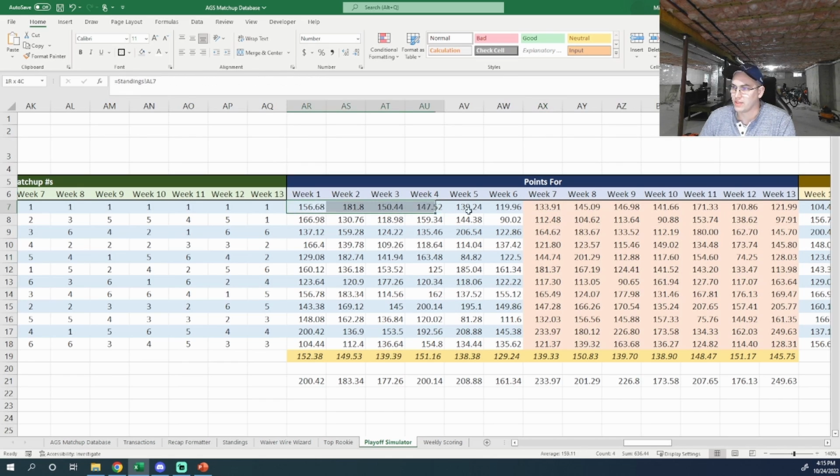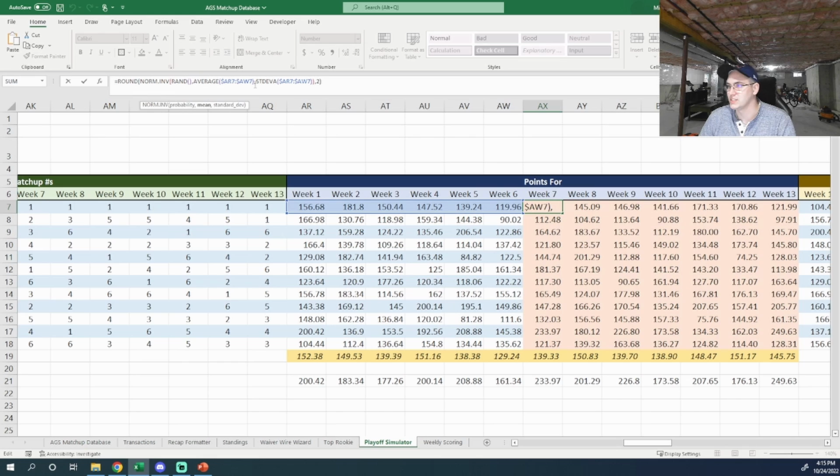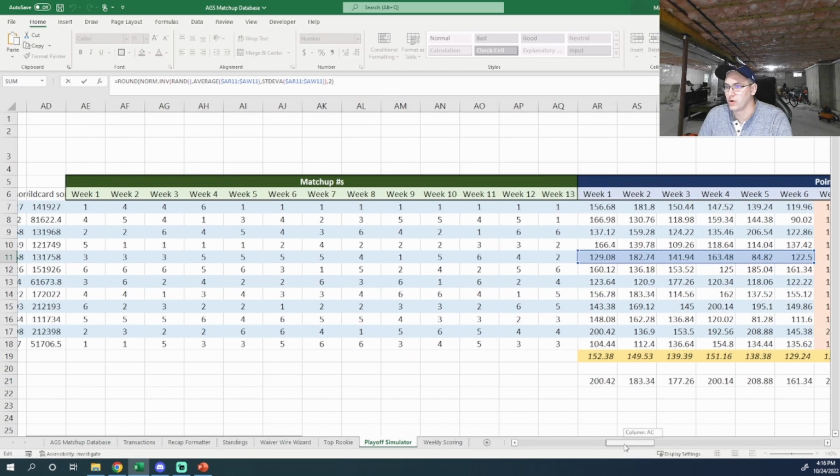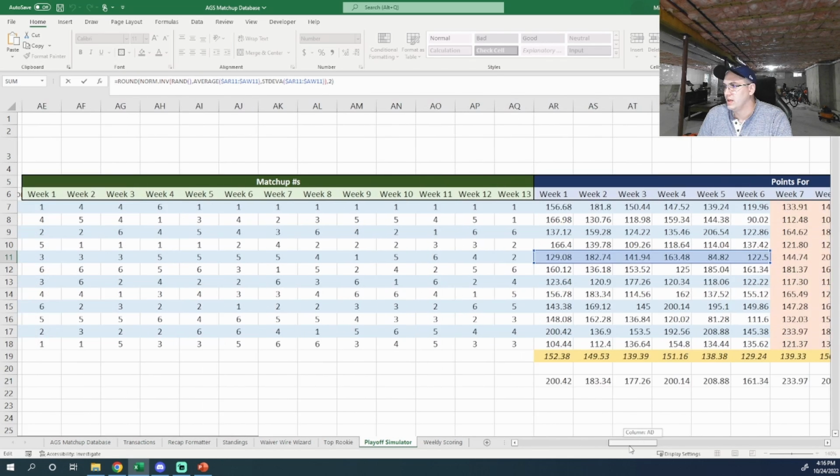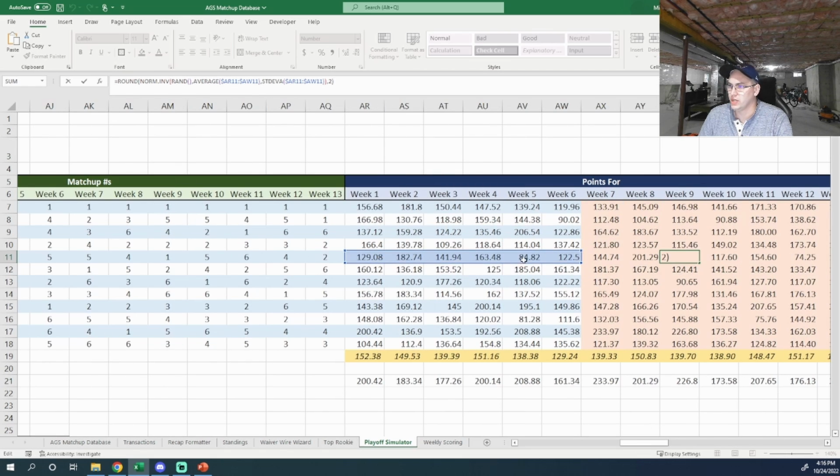To do that, I look at the first 6 weeks and I fit a normal distribution to that. So I calculate the average and the standard deviation of the first 6 weeks, and then I plug that into an inverse normal function with a random number. This is giving me a random sample from the normal distribution that I fit to the first 6 weeks of each team. So, for example, over here in week 9, this is for Taro. I use his first 6 weeks scoring, and I plug in a random number, and it says that he could score 112 in week 9.